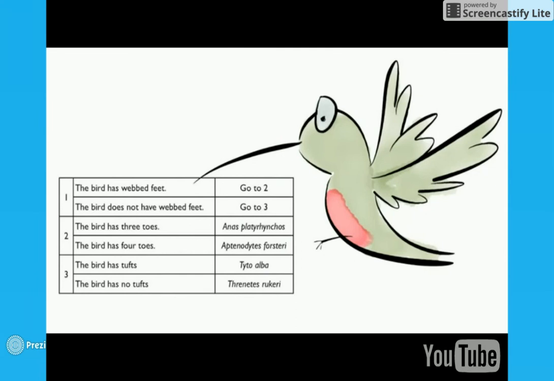To use a dichotomous key, start at number 1. At number 1, it's asking us to observe the feet of the bird. A hummingbird does not have webbed feet, so we'll go to step 3. Step 3 has us examine the bird's tufts. Our bird does not have tufts. We just figured out the scientific name.